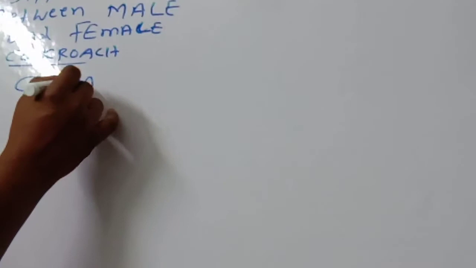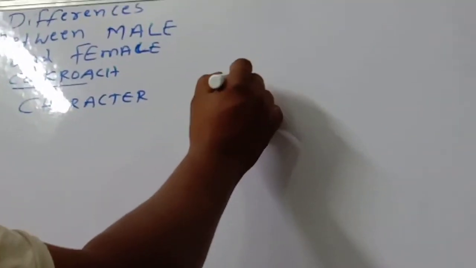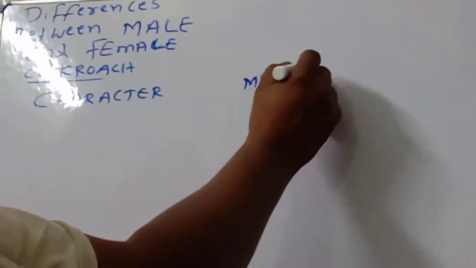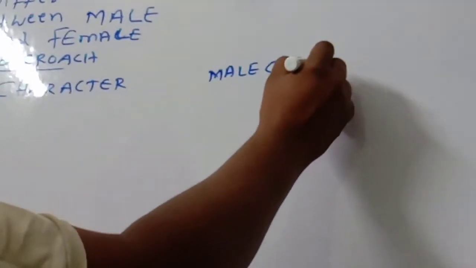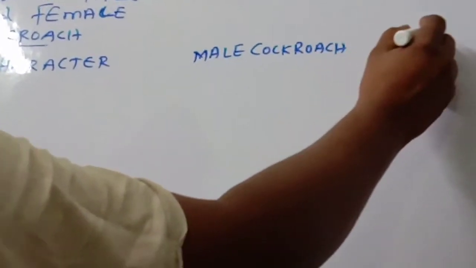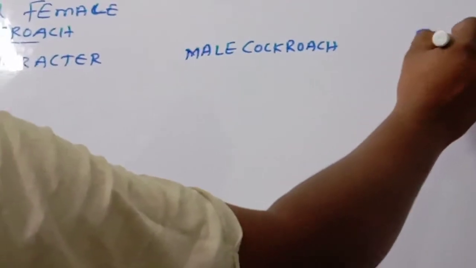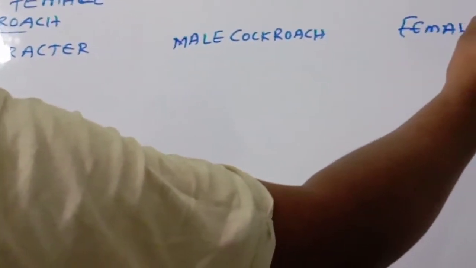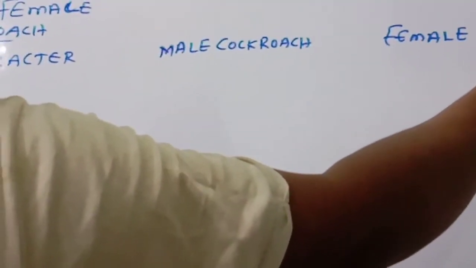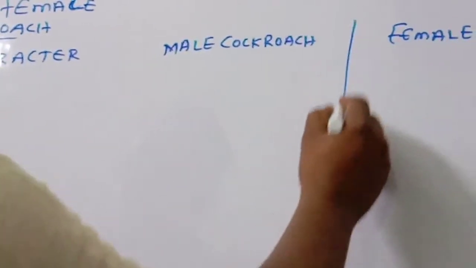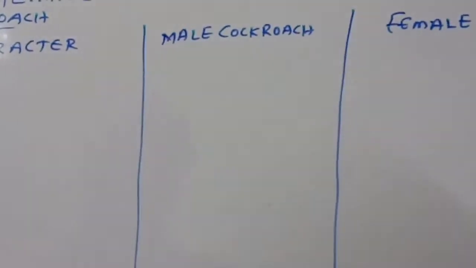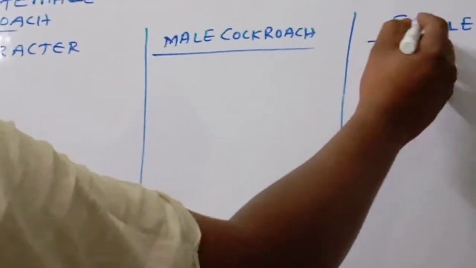Now divide the column like this. Character, male cockroach, and female cockroach.